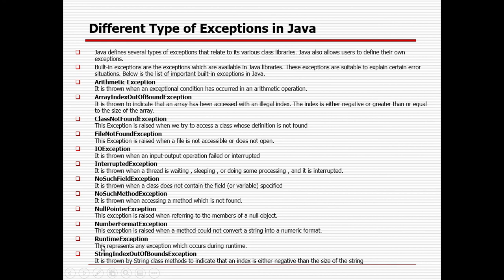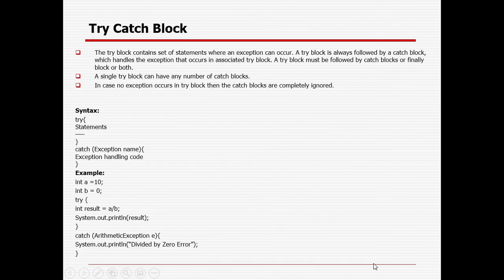Runtime exception: this represents any exception which occurs during runtime. String index out of bound exception: it is thrown by a string class method to indicate that an index is either negative or greater than the size of the string. So that is the different kinds of exceptions that can be thrown. Primarily, we can handle the exception with the help of try catch block and finally block.